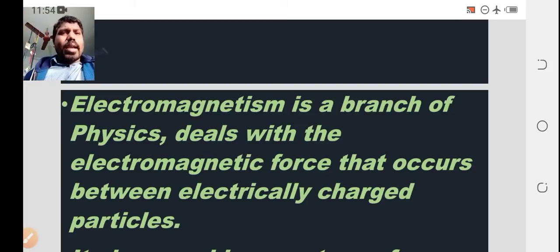So what are electrically charged particles? You may consider the positive charge, and you may consider the negative charge. Whatever forces exist between these positive and negative charges, that is nothing but electromagnetic force. The dealing of electromagnetic force between electrically charged particles is known as electromagnetism.